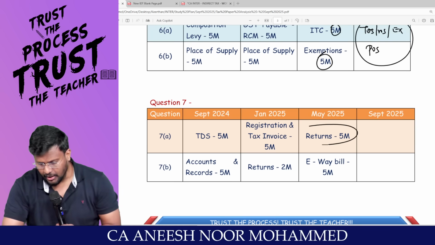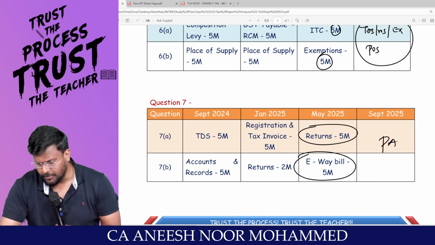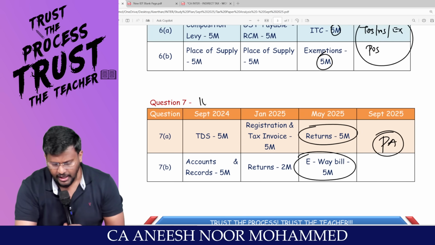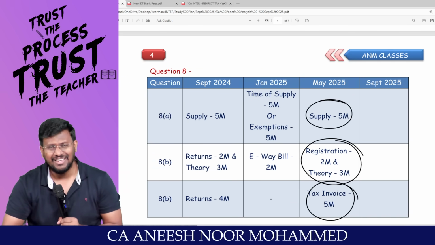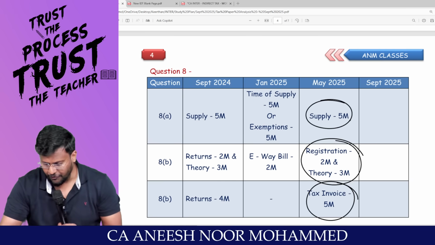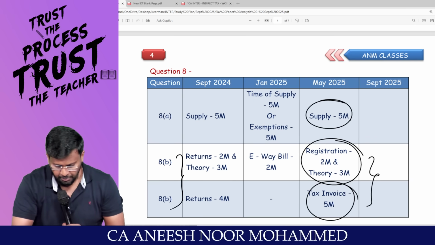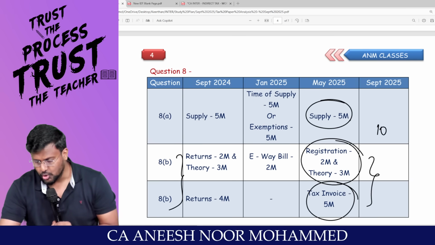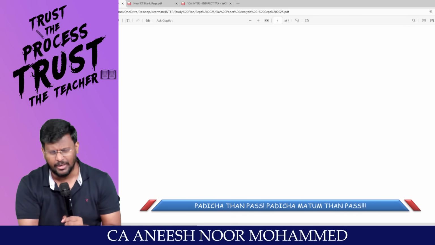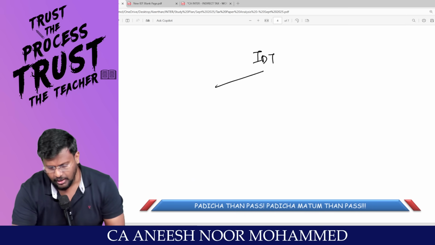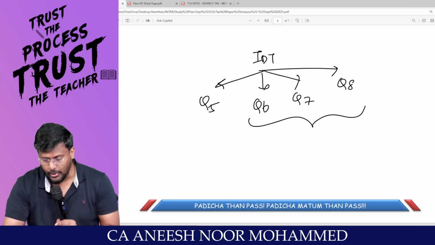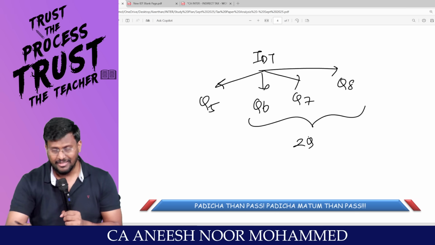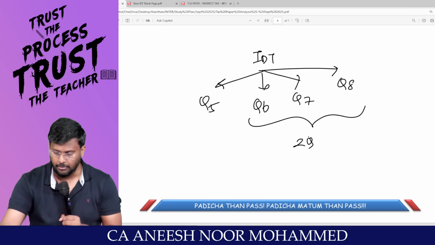Question number 7, returns, e-waybill. Basically from the procedural aspects, they are asking for 10 marks, my dear lovable students. Then supply, registration, tax invoice, debit note, credit note. This will be a 5. So this is the B part, you can choose either or. So this is another 10-mark area for examination. So what is the flow? In IDT, we have question number 5, question number 6, question number 7, question number 8. Out of these 3 questions, we have to write 2 questions. That is what we are supposed to choose in the 15 minutes of time.